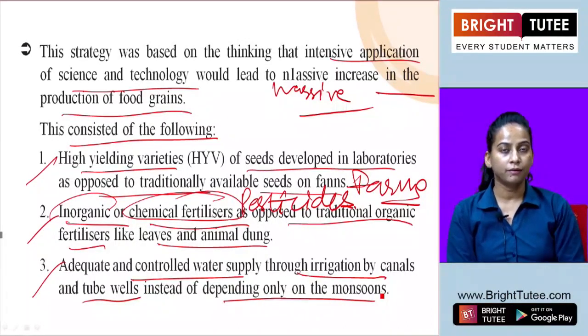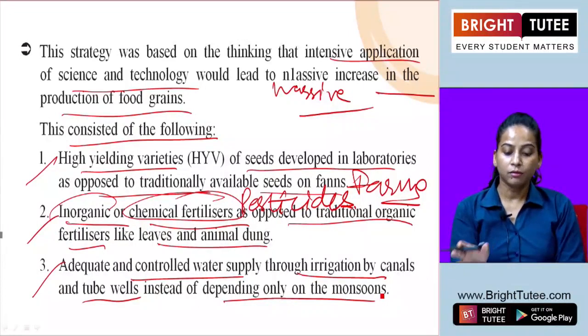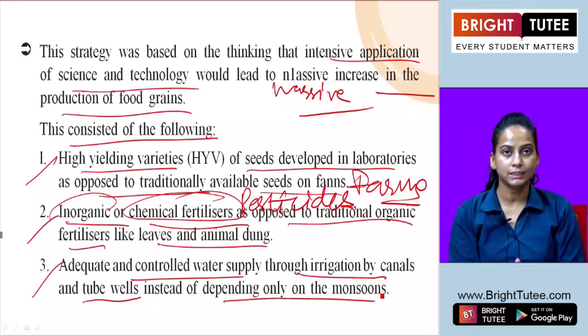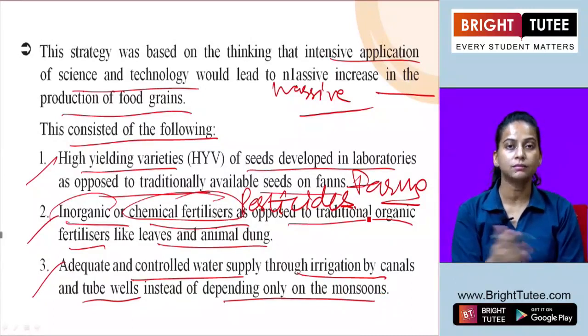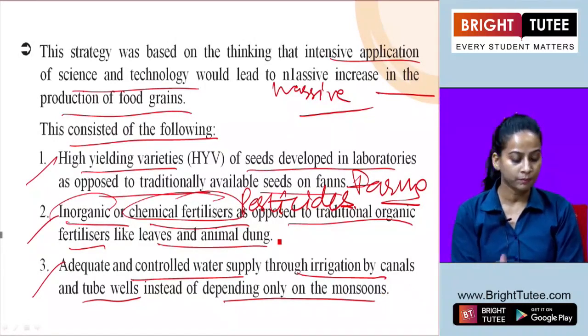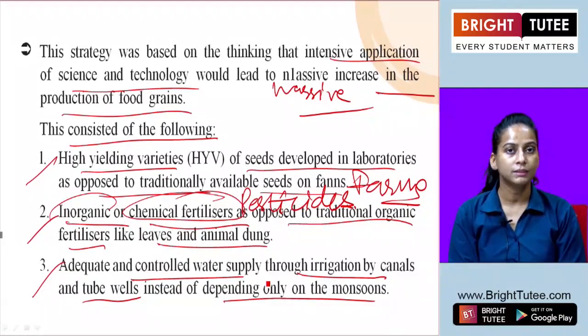Because in our country, before adopting these three strategies under the Green Revolution, the traditional available seeds were used, the organic fertilizers were based on natural animal dung or leaves, and for water supply, farmers were totally dependent on monsoon. So, these three different strategies were introduced with the aim to improve production in the agricultural sector.